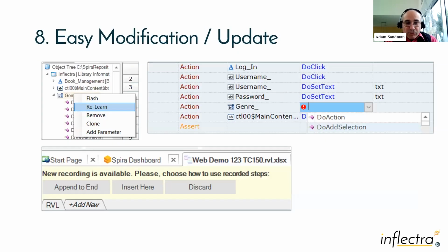Number 8, when you have to modify things, modifying the script is really easy. You can just use the table editor that you can see right here. You can record parts of a script and update it in line. And if you have to remap an object, you can use the relearn feature to simply flash it to see if it still exists, and relearn it if it doesn't.